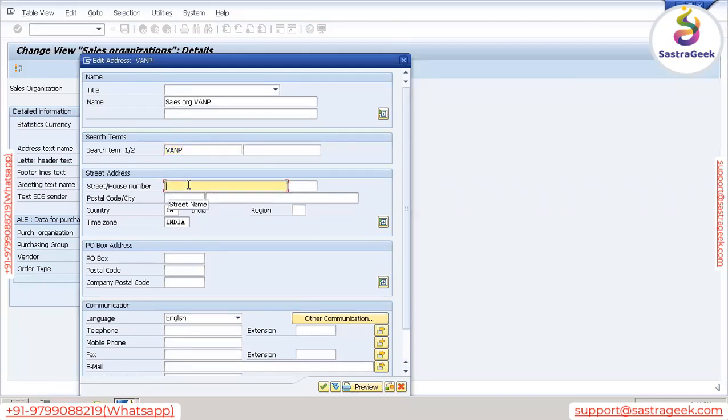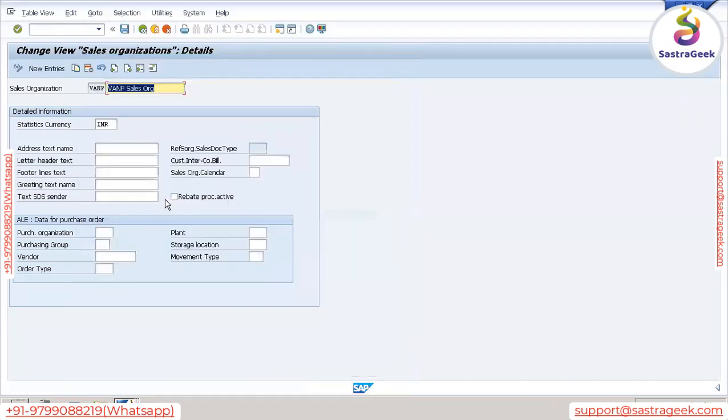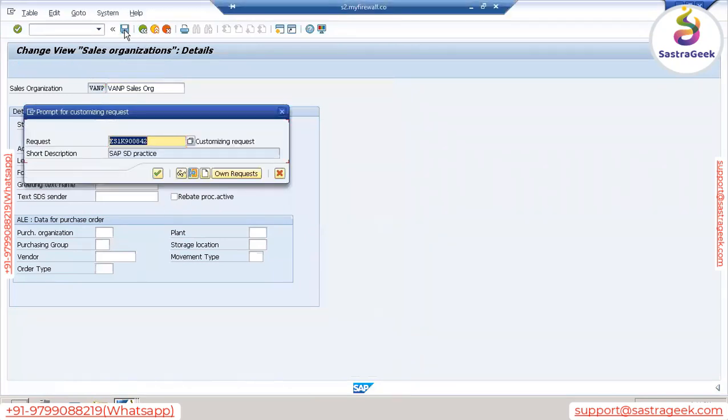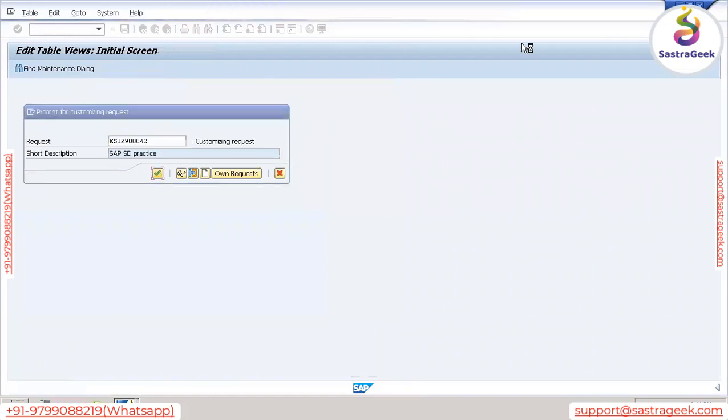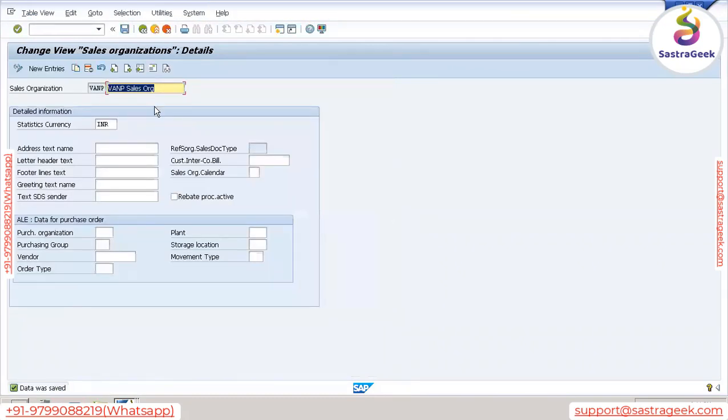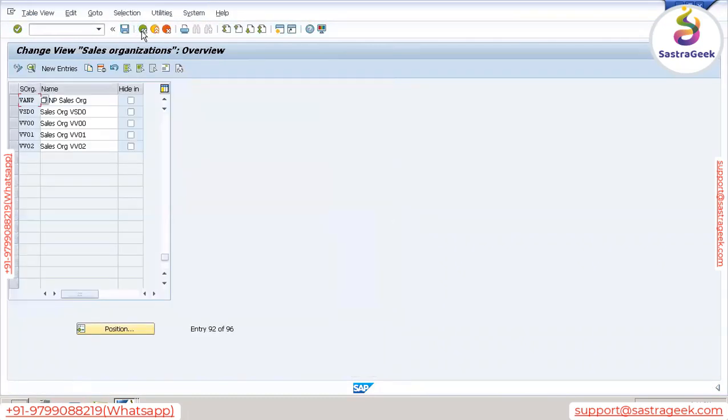Here we need to specify street, house number, postal code, city, country, the required values we need to specify, and then we need to save this. I'm not specifying anything, but we need to specify as per the client requirement. So let's save this. So in this way, we can define sales organization.